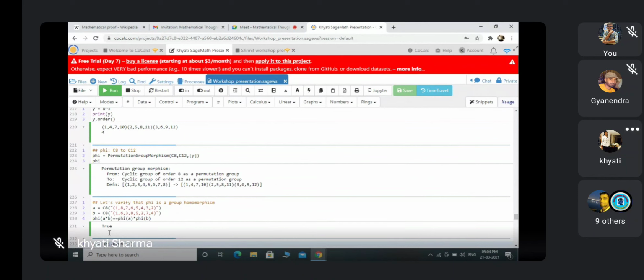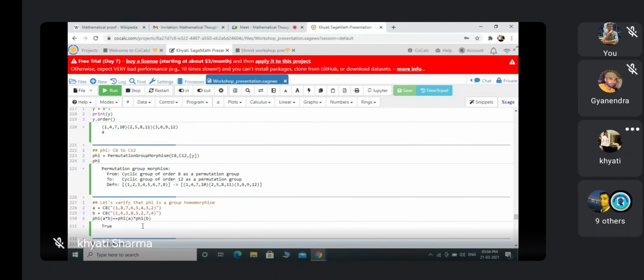But so far it is not established as a homomorphism, because A and B are just some elements. You have to take all the generators of C8 one by one and verify this. When it is true for all of them, then it's a homomorphism. So you have to do more to check whether this is a homomorphism or not.